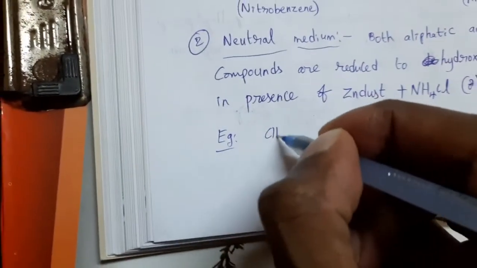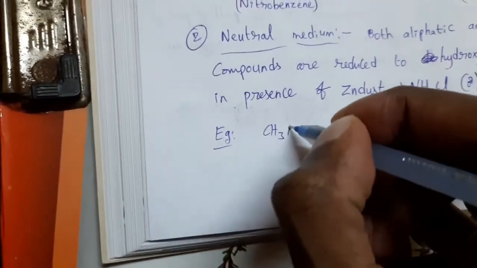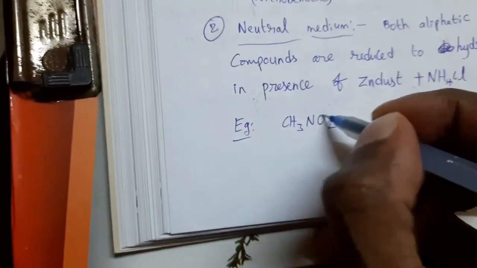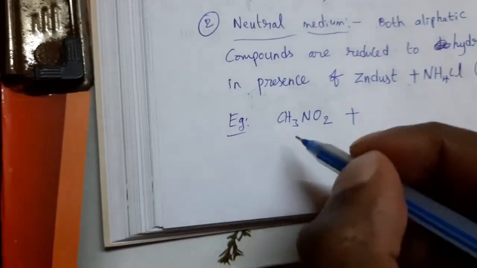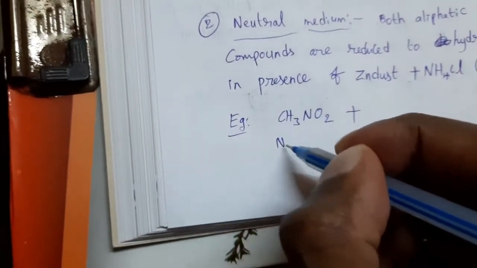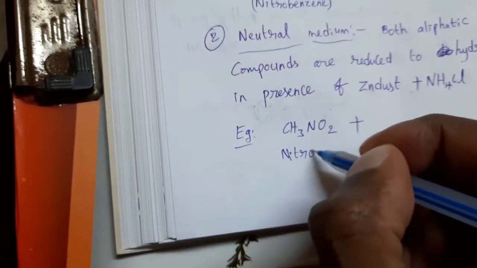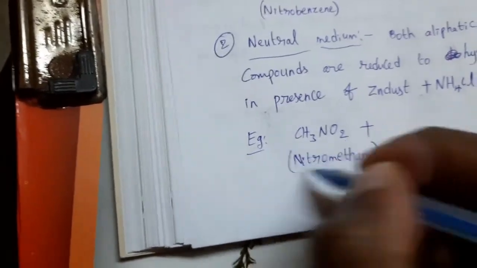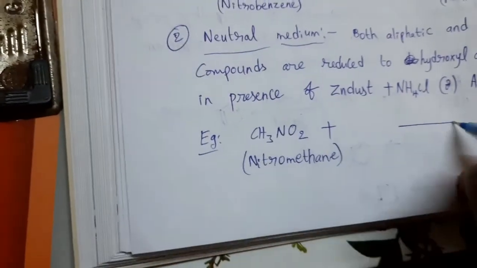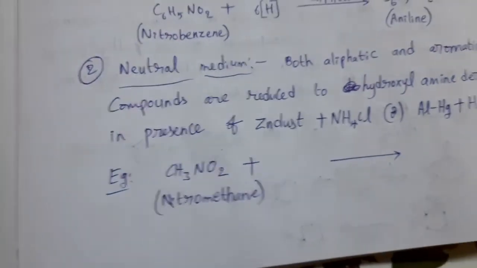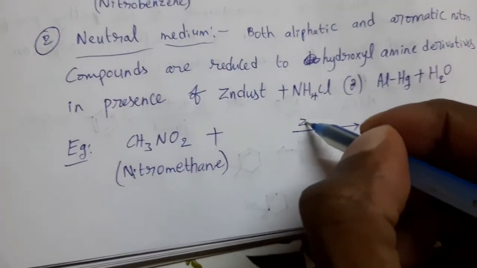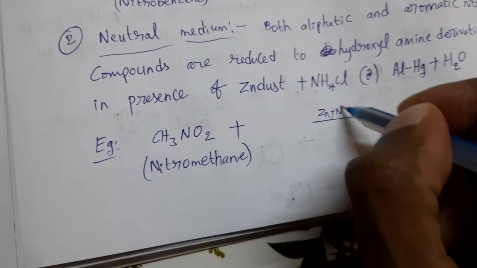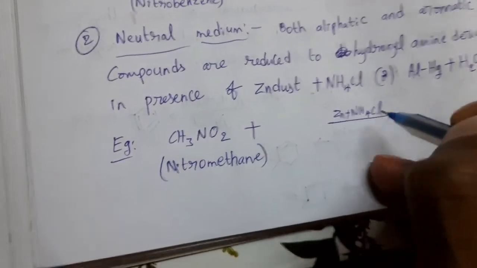Example, nitromethane. This is nitromethane, CH3NO2. This compound undergoes reduction in presence of zinc plus NH4Cl.